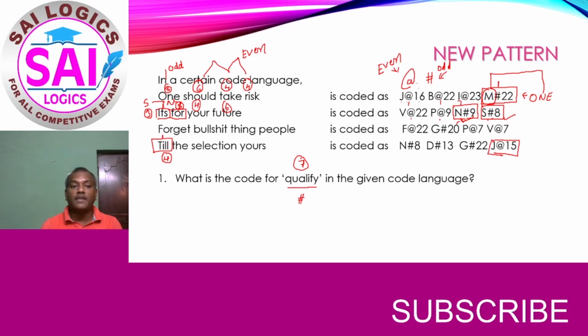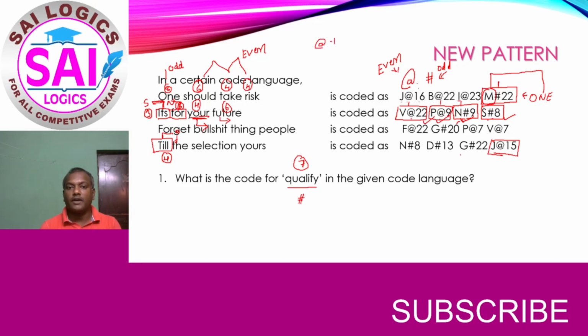So in odd number cases, the previous letter has been taken. So O and N, T and S, the previous letter has been taken. Whereas in the even number case, I has been coded with the next letter, that is J. Let us confirm with V at the rate of 22 and P at the rate of 9. Since this has 4 letters, that is an even number, the concept is that O's next letter should be the coding. O's next letter is P, so that has been tallied. And the next, U: after U the next letter shall be V, and that has also been tallied.